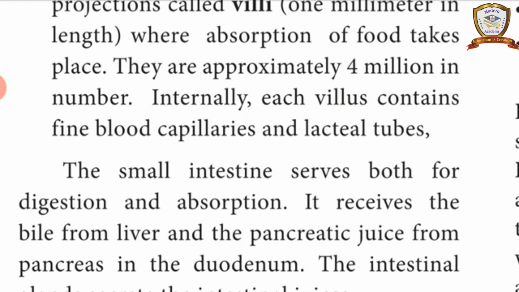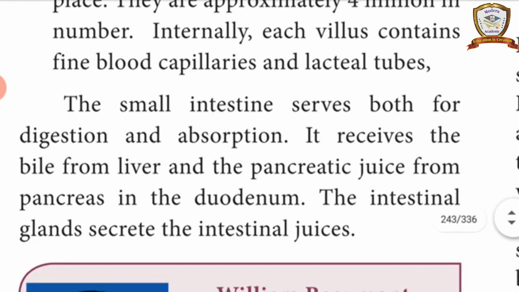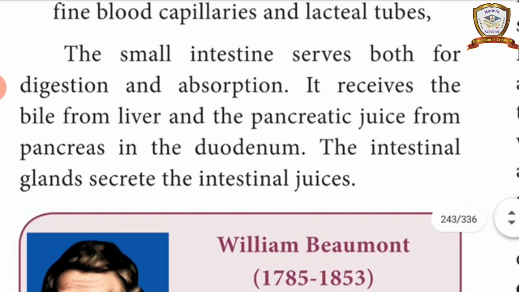If we see the internal structure of the villi, we can see blood capillaries, lacteal tubes, everything. The small intestine serves both digestion and absorption. It receives bile from the liver and pancreatic juice from the pancreas in the duodenum, and intestinal glands secrete the intestinal juices.